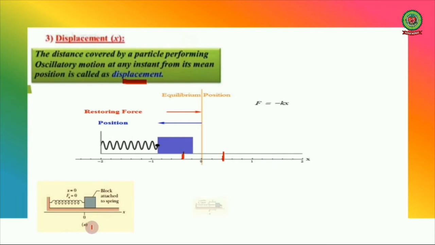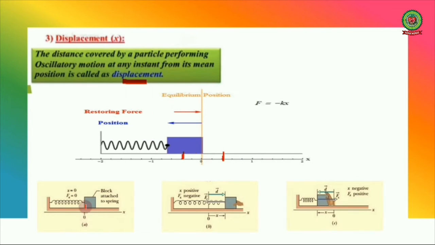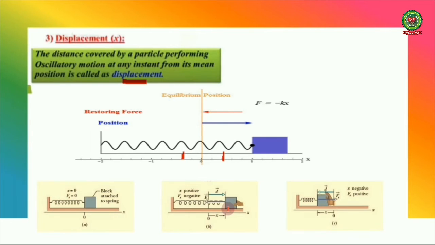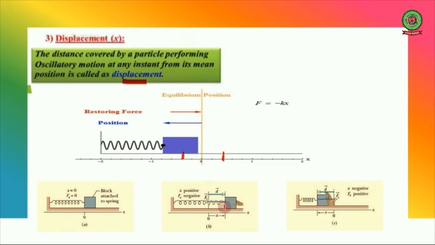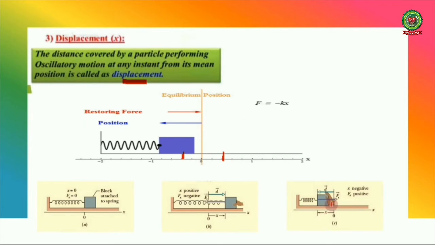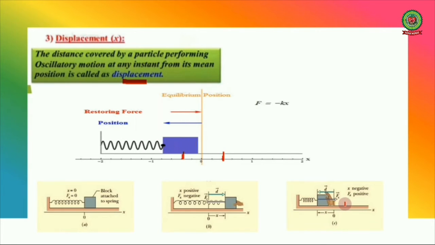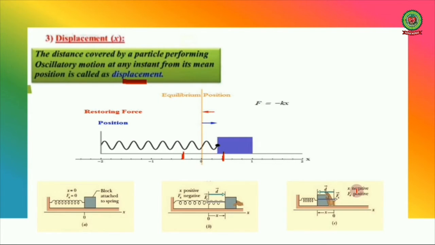You can see here three figures which show the displacement of this particle. Here no force is acting. In this case the spring is being pulled towards the right, so x is positive, but Fx is negative, which is the restoring force. And in the last case, if we push the spring, the restoring force again acts towards the positive direction and the displacement is negative.